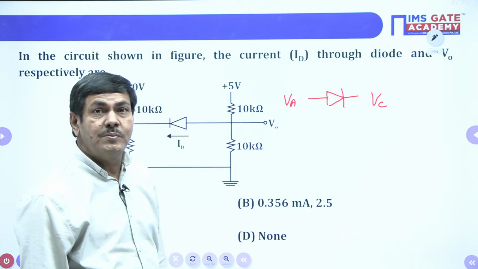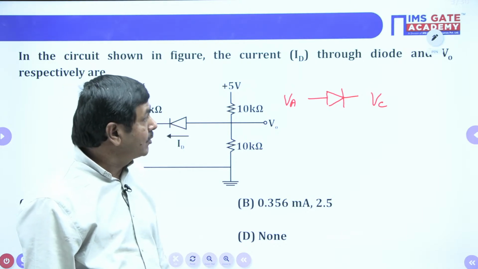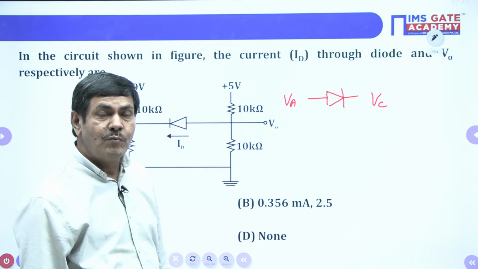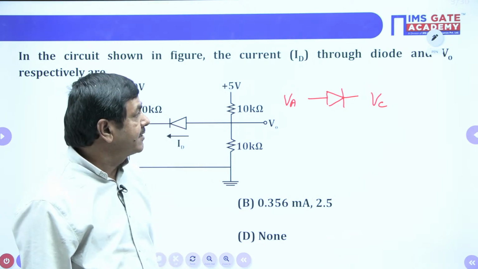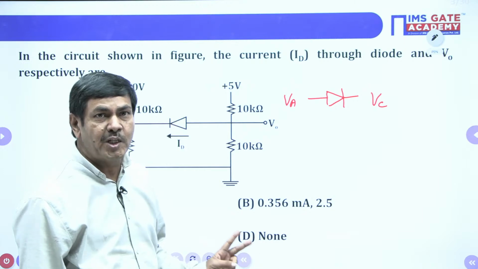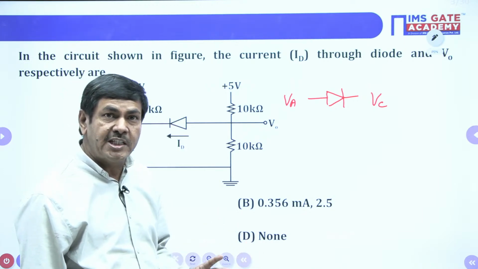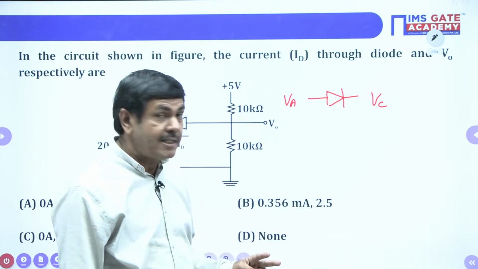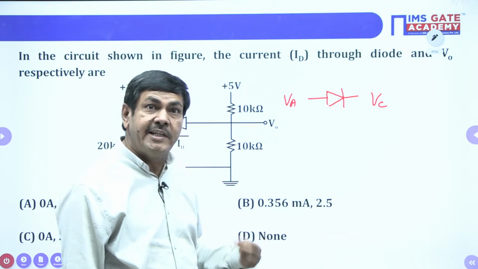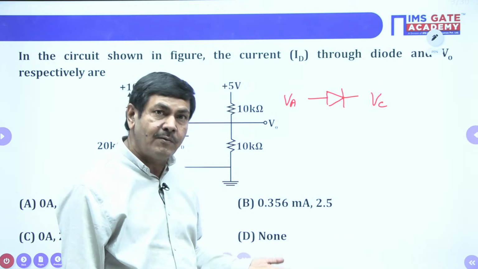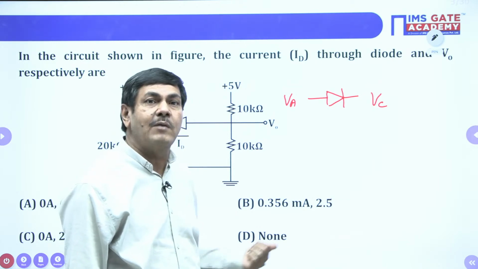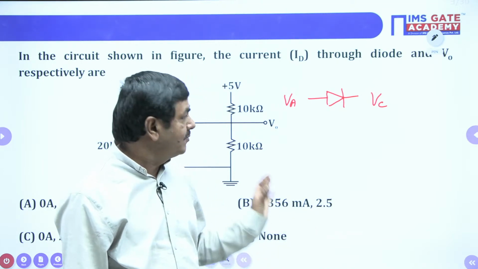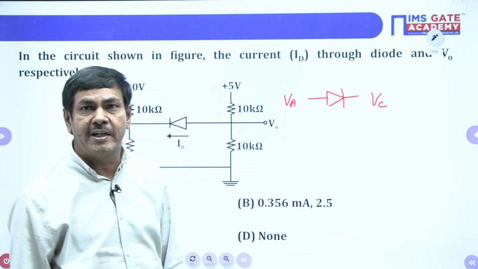When the diode will be on, we need to give the anode potential positive or negative. What potential do we have to give? That means VA and VC, two potentials here. Those two potentials are to be given positive, that is the first question. Otherwise, those two potentials we need to give negative. Otherwise, one is positive and one is negative. Which potential, how is the potential to be given to this diode? It is very, very important.